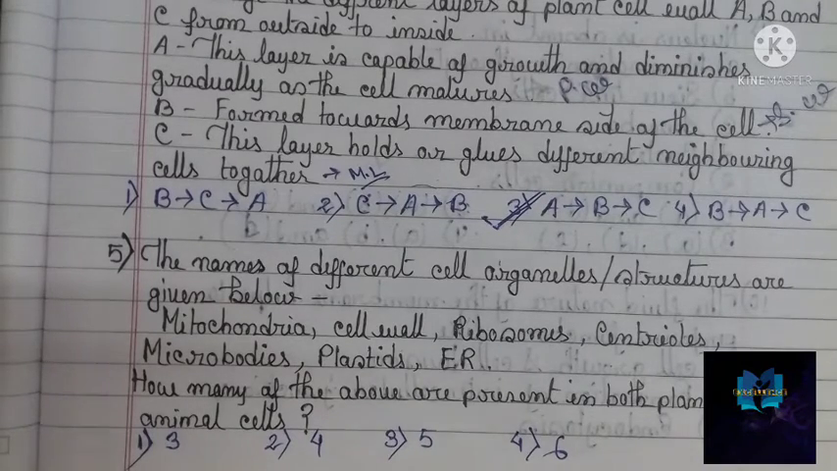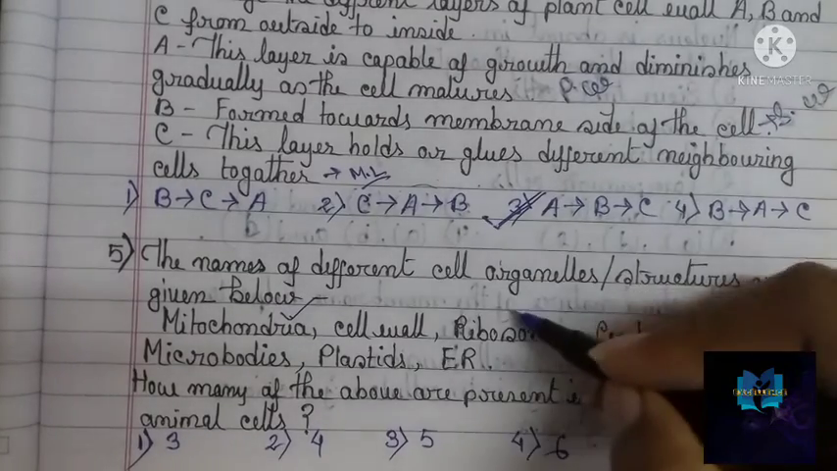So see, check it out. Mitochondria, cell wall, ribosomes, centrioles, microbodies, plastid, endoplasmic reticulum. So 7 options are given. How many of the above are present in both plant and animal cells? Let's talk about mitochondria. Mitochondria are present in both plant as well as animal cells. Cell wall is present in plant cells only, so it can't be counted.